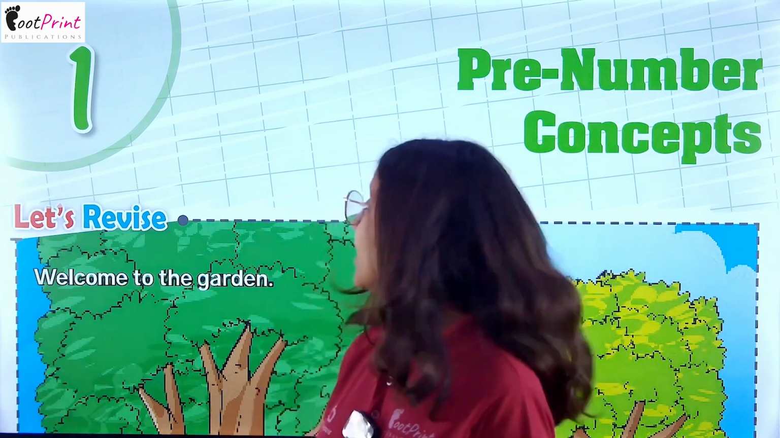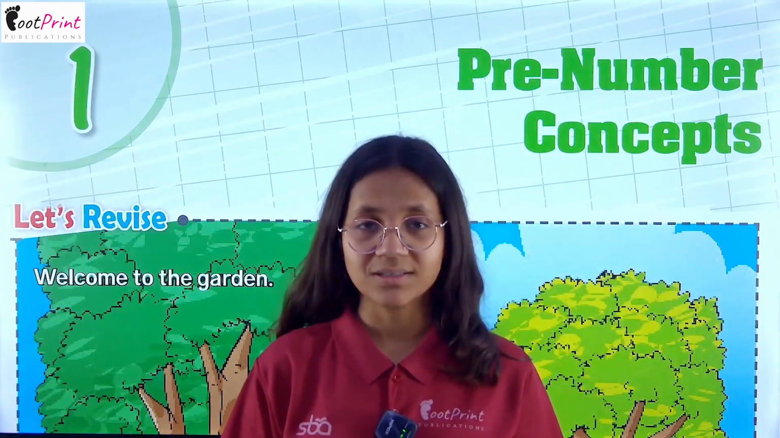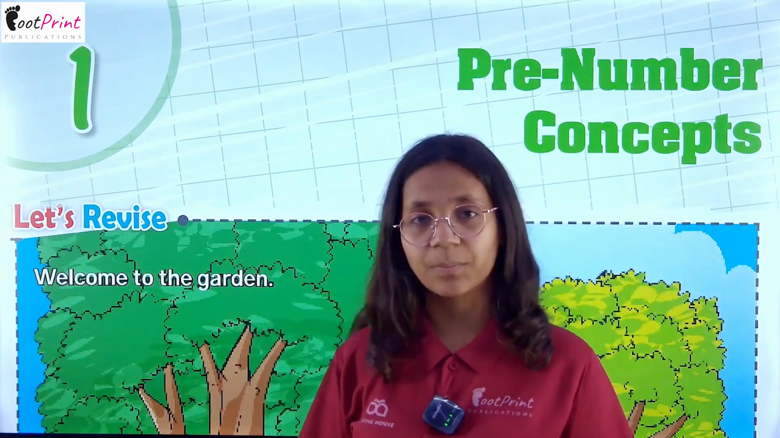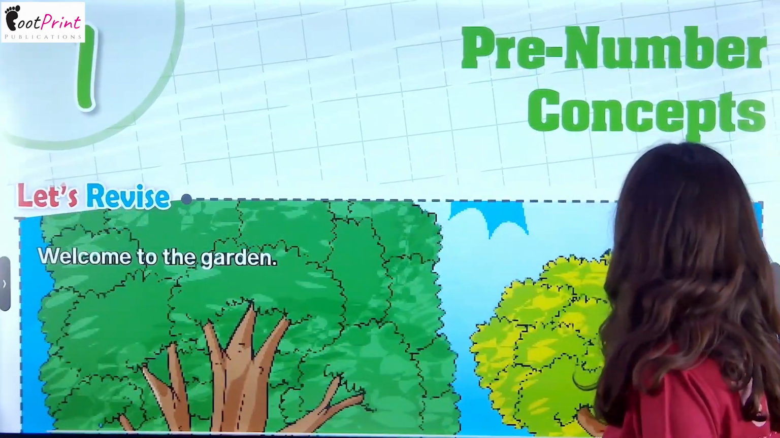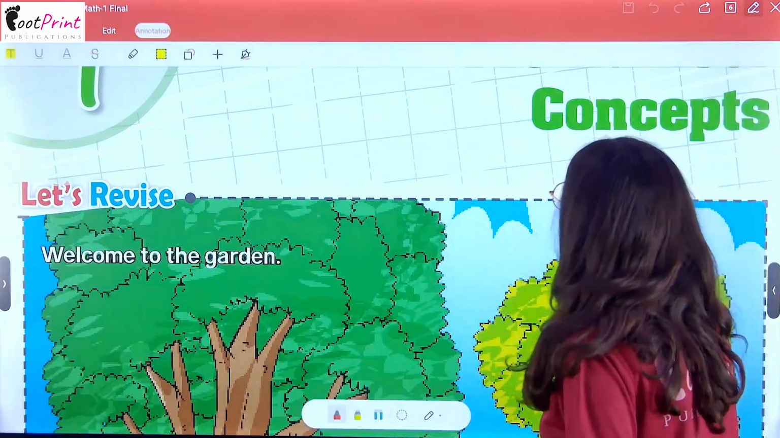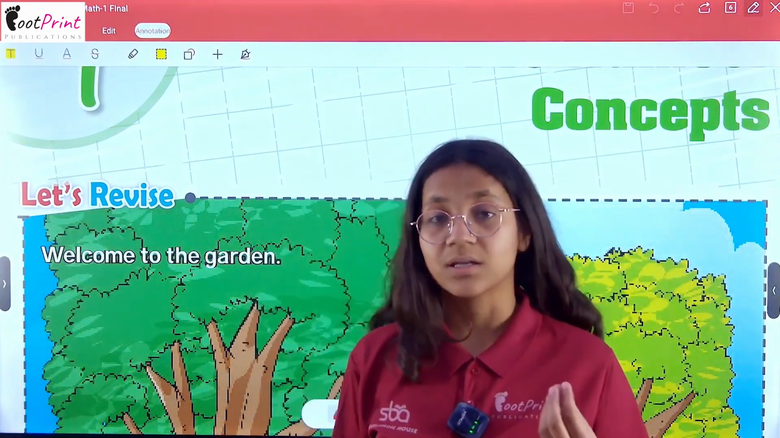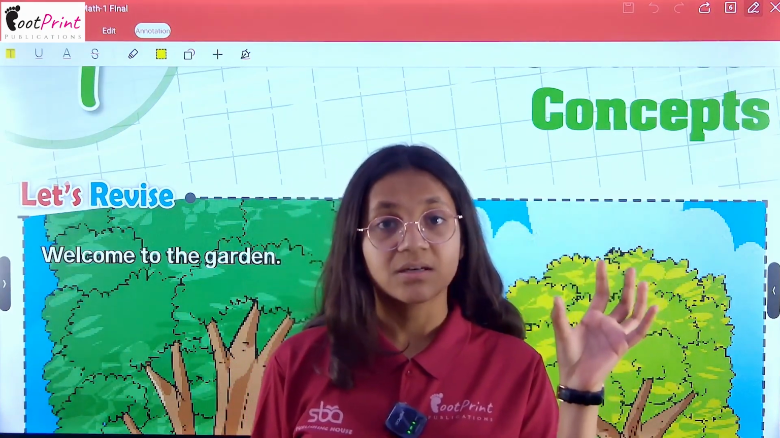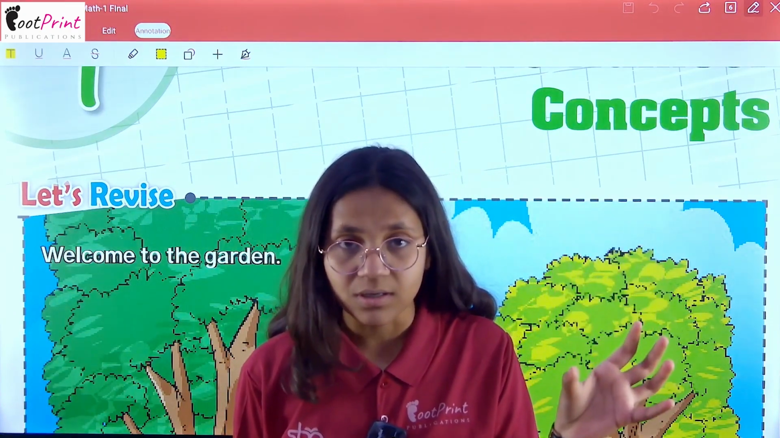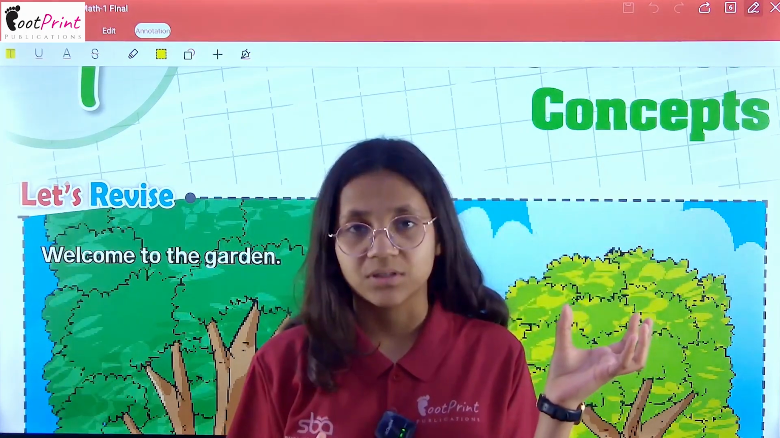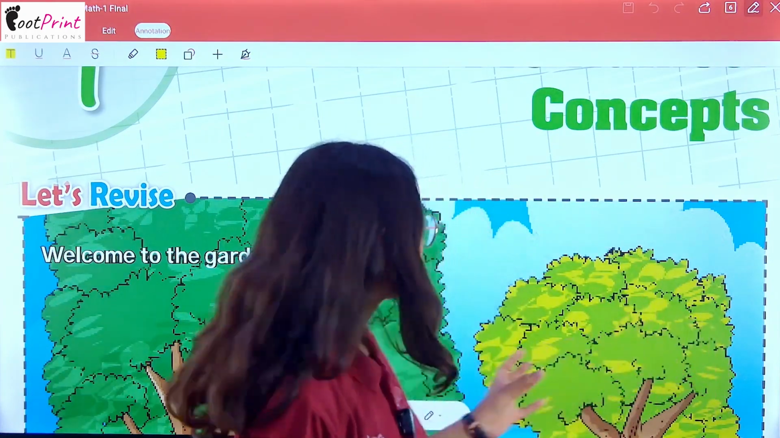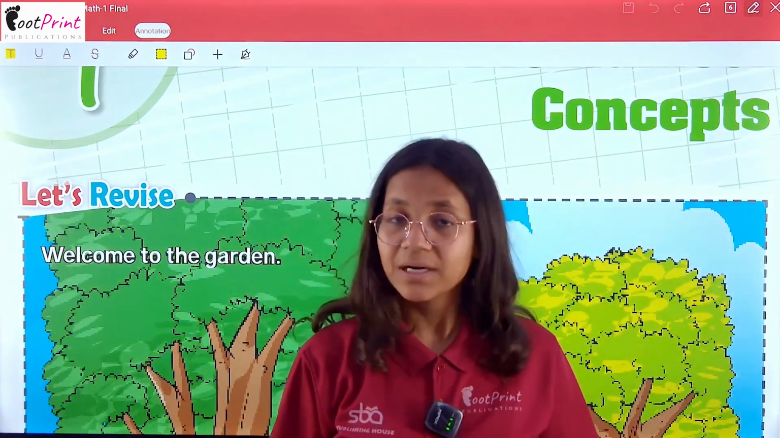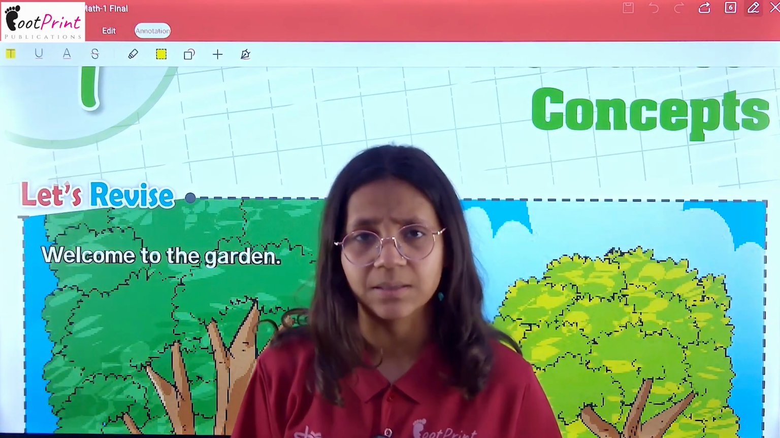So today we will start chapter number 1, that is pre-number concepts. That's a very amazing topic. So I have a question: what are pre-numbers? We know the numbers 0, 1, 2, 3, 4, and what are the pre-numbers? The concepts we will learn before the numbers to understand the numbers. वो सारे कॉन्सेप्ट जो हमें एक नंबर पढ़ने से पहले पढ़ने चाहिए उन्हें हम कहते हैं प्री नंबर कॉन्सेप्ट्स।